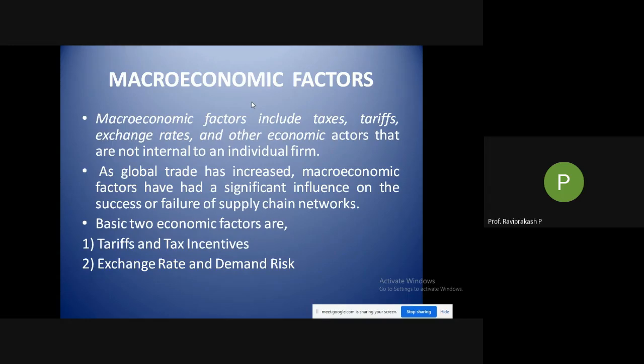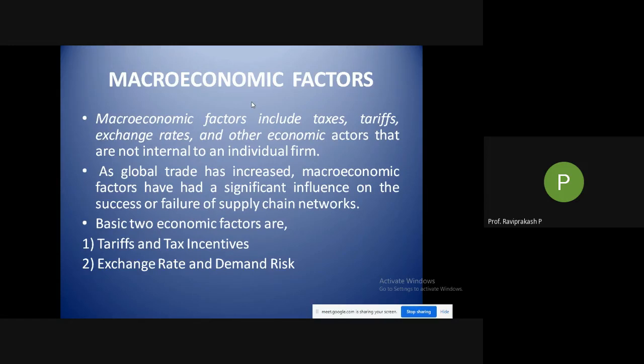Because it is very expensive. If you go to some African countries, they are even fighting for food. If you introduce an iPhone there, who is going to buy it? It will just fall flat. So this is one of the economic factors considered when you are setting up a plant or a manufacturing facility over there.